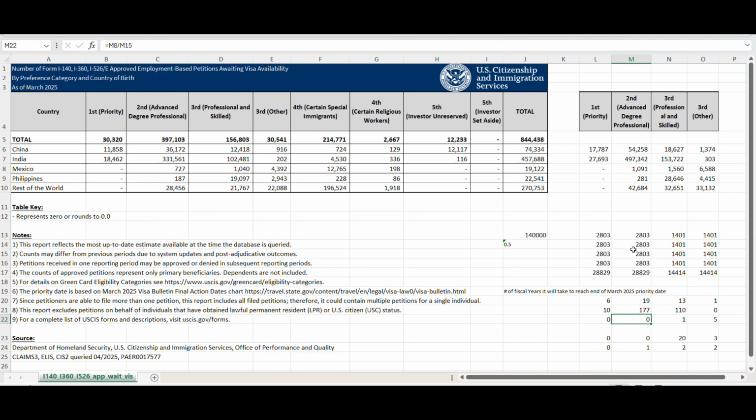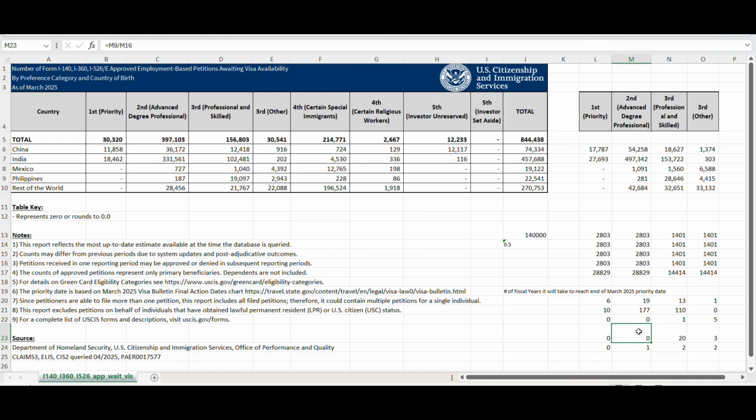But if this number doesn't change by the second quarter of next fiscal year, which is March 2026, this might become current, or they might establish a date, but they might move the remaining numbers to somewhere else where the high demand is. Okay, so that's another good news.